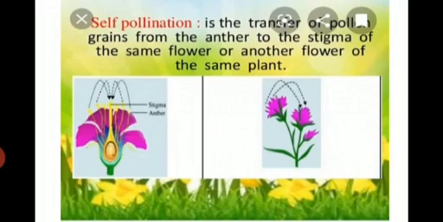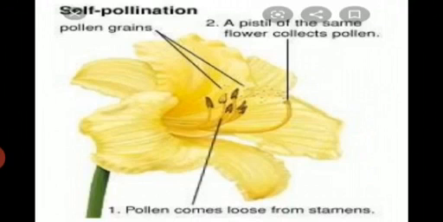Is it clear, students, that self-pollination is the transfer of pollen grains from the anther, that is the male part of the flower, to the stigma, that is the female part of the flower of the same plant or another flower of the same plant, known as self-pollination. Here we are showing self-pollination in a flower. Here, pollen comes loose from stamens and a pistil of the same flower collects pollen. Here showing the pollen grains.